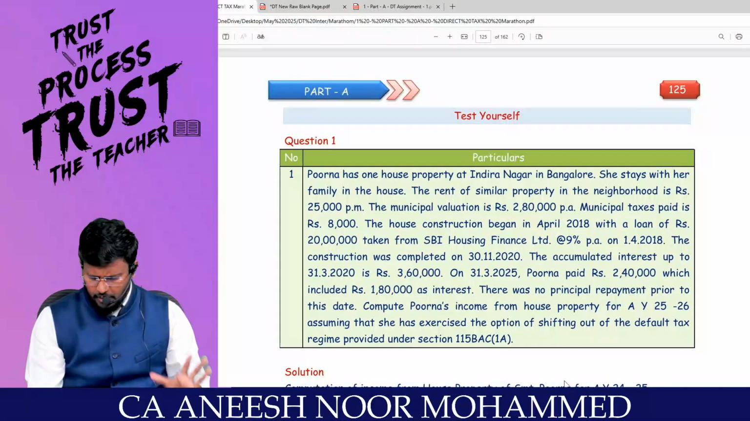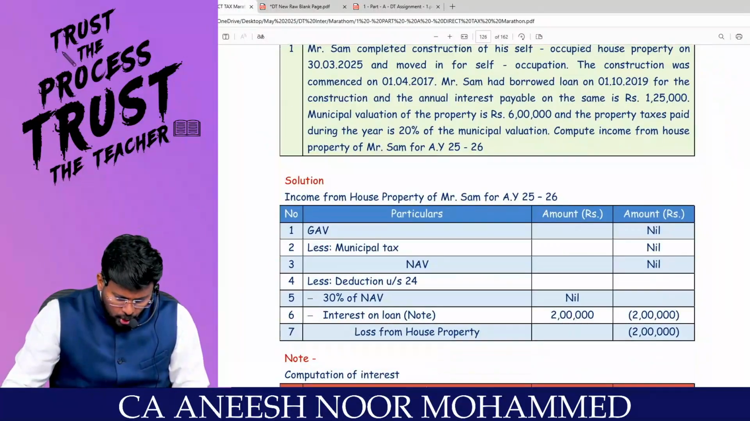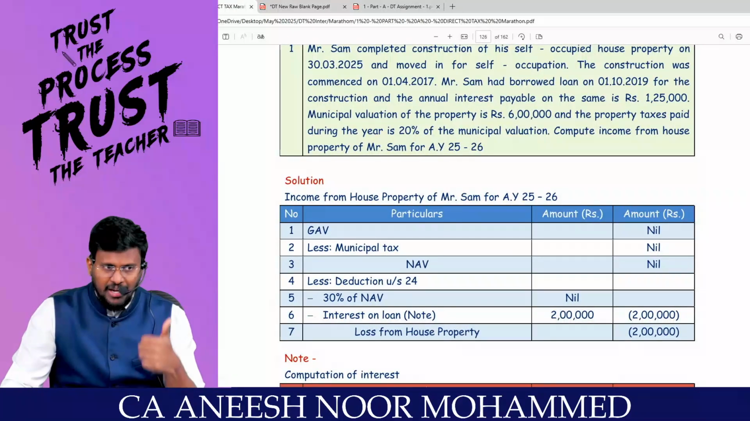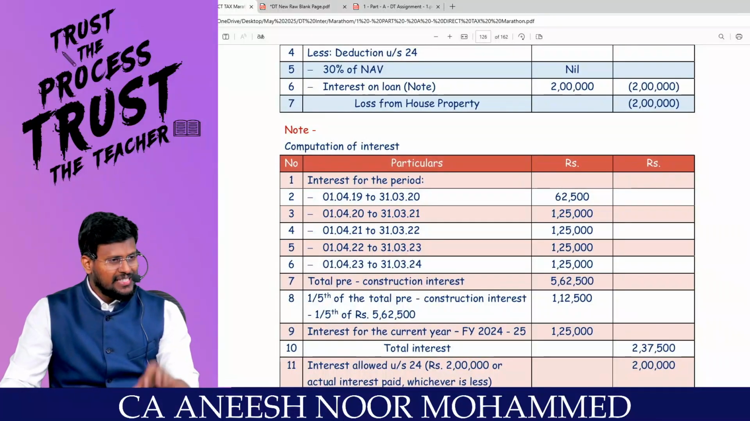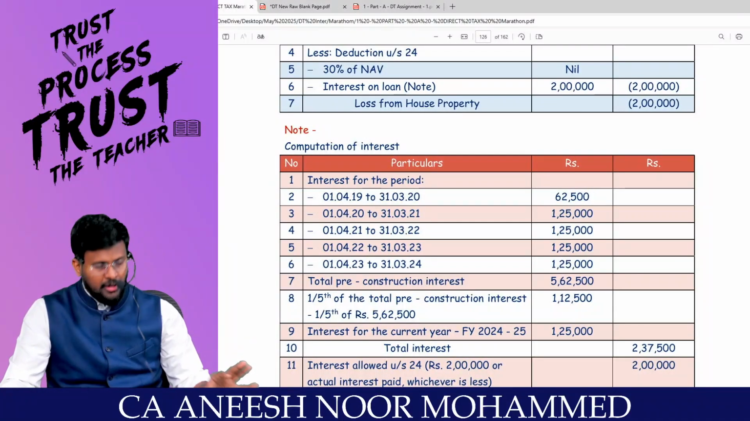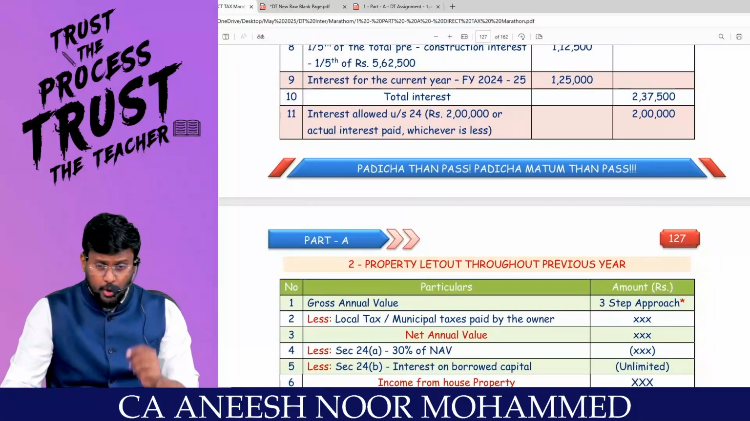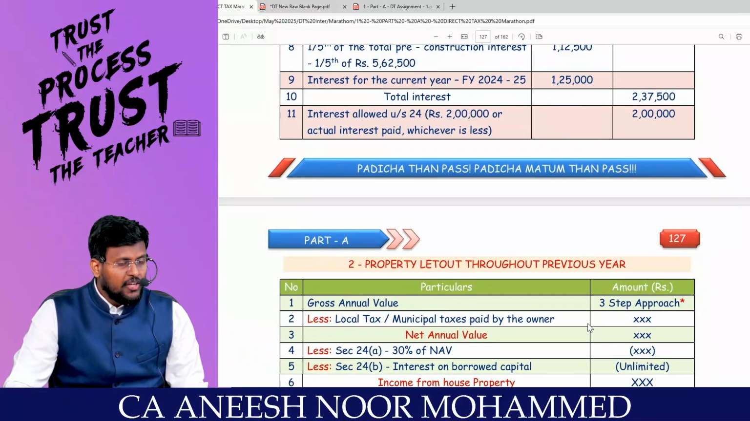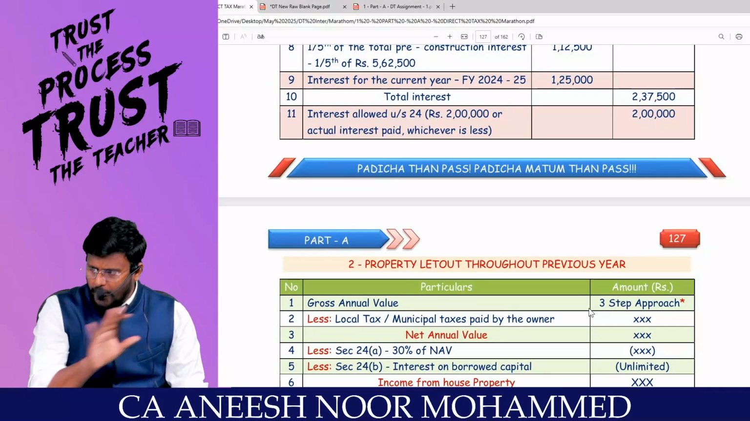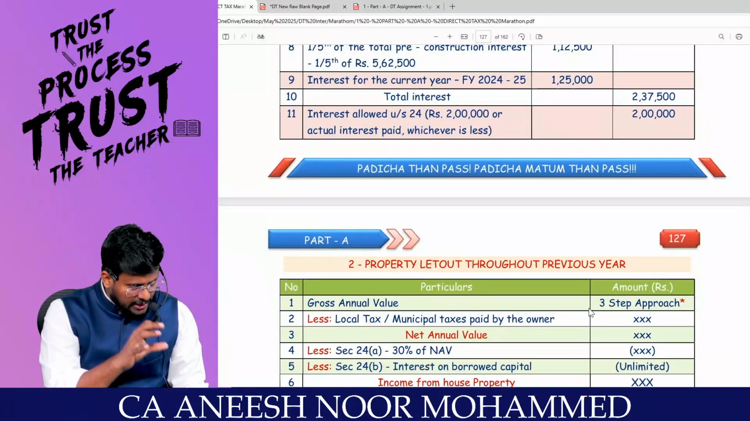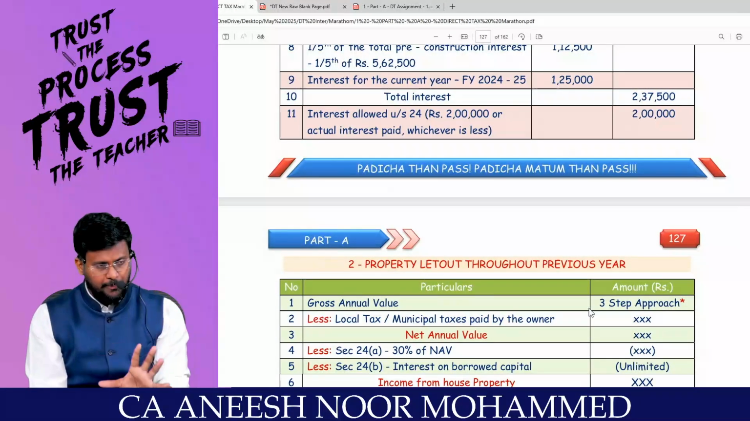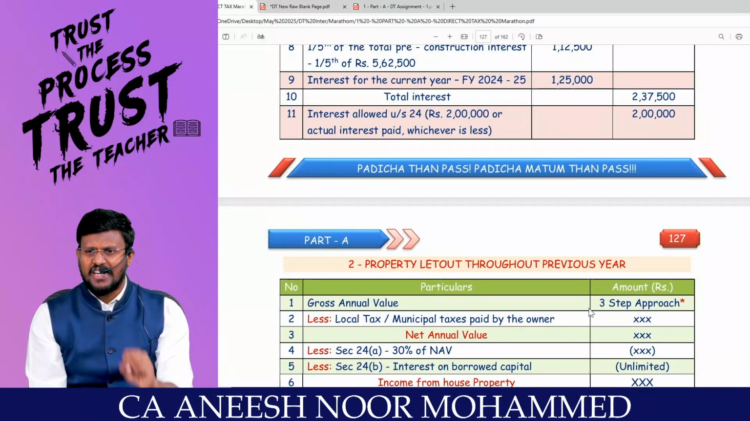That means, my dear lovable students, if the property is a fully self-occupied property, it's a 5-step approach. GAV will be nil. Less local taxes paid by the owner, not applicable. NAV will be nil. Less 30% of NAV, not applicable. Less deduction under section 24B, you have to check whether the assessee is traveling through the default tax regime. If he is traveling through default tax regime, no 24B. If he is traveling through optional tax regime, 24B will be restricted to either 30,000 or 2 lakh as the case may be. In order to enjoy 2 lakh, assessee has to satisfy 3 conditions.